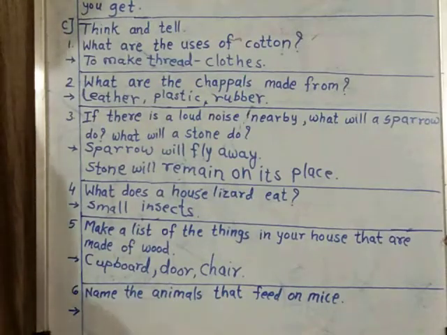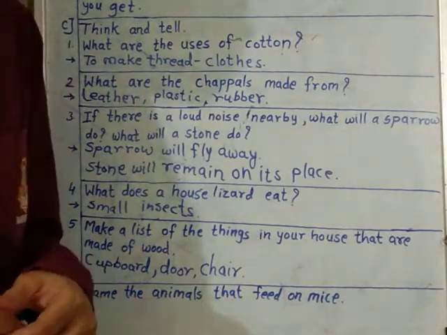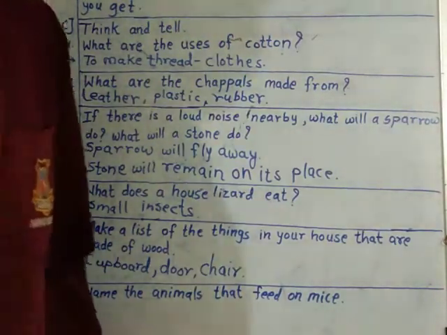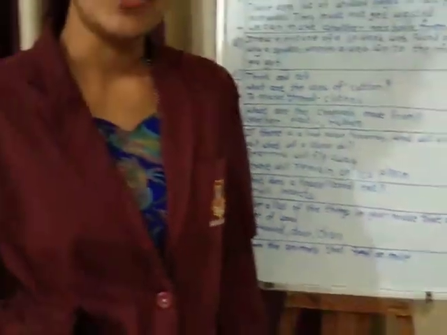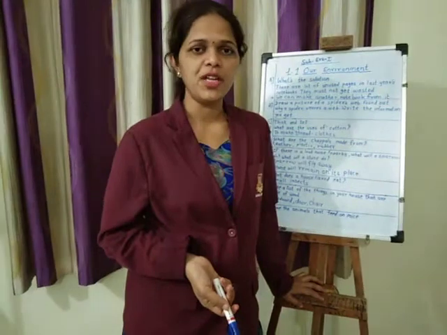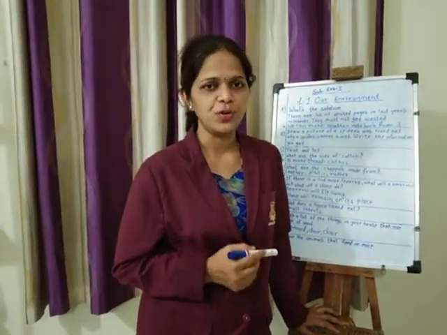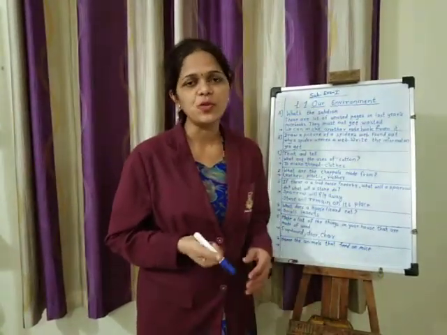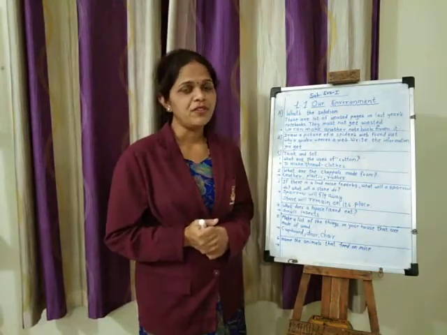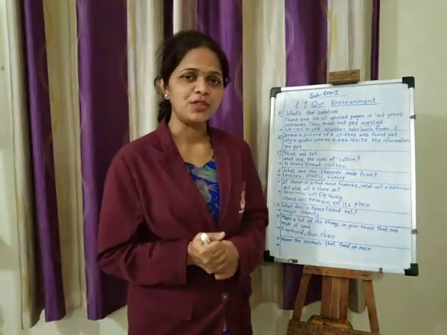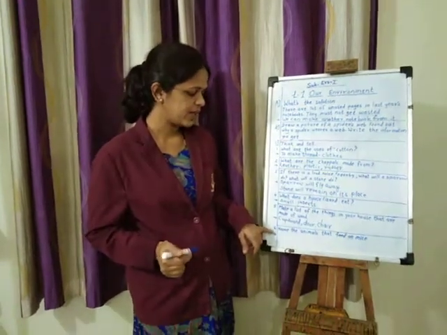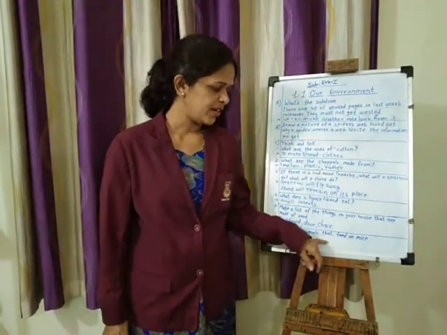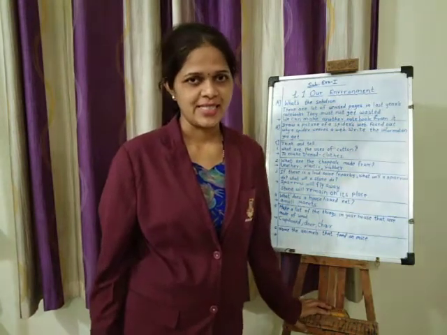So it can be a different answer because many people have different wooden furniture. So whatever wooden furniture is available at your house, that only you are going to answer. If someone asks you the question what is meant by wooden furniture, at that time you should be able to answer it. Next question, name the animal that feeds on mice.